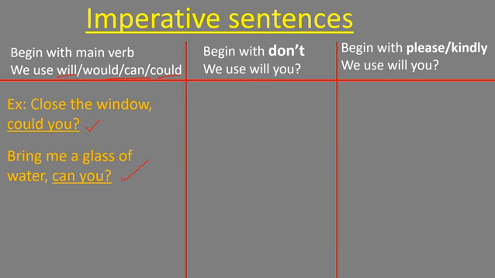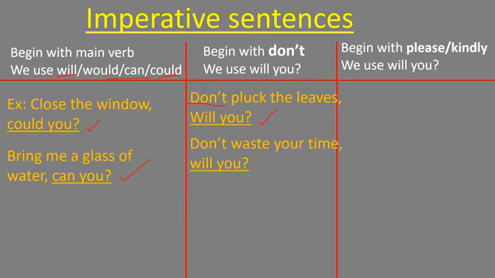Okay. Now if an imperative sentence begins with don't, then we use the question tag as will you. Will you only. Okay. Don't. This imperative sentence begins with don't, then we can write the question tag as will you. Next one, don't waste your time. This imperative also begins with don't, then the question tag is will you.